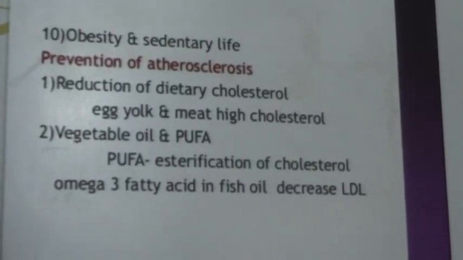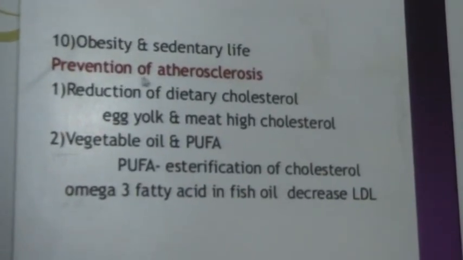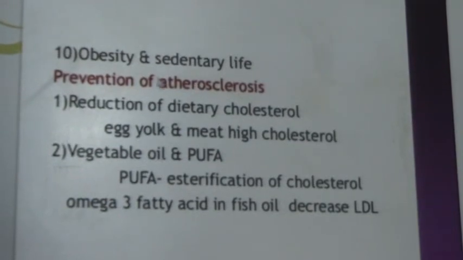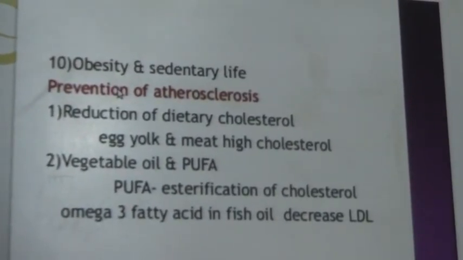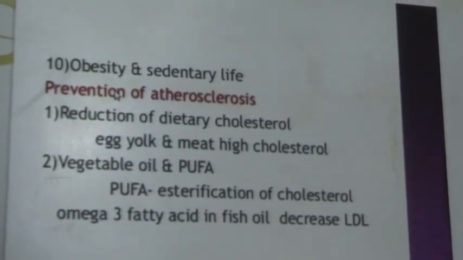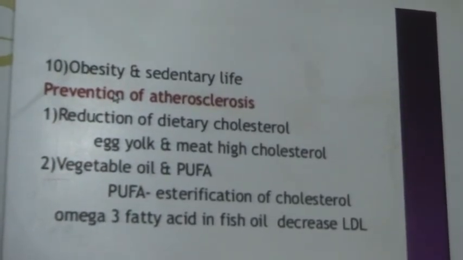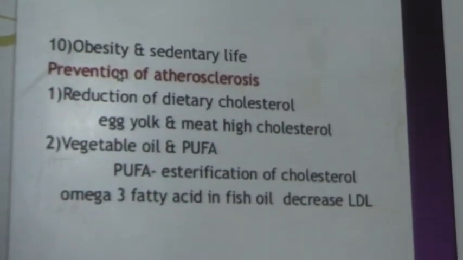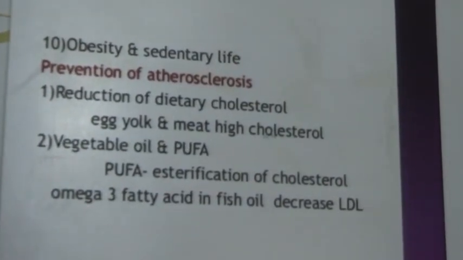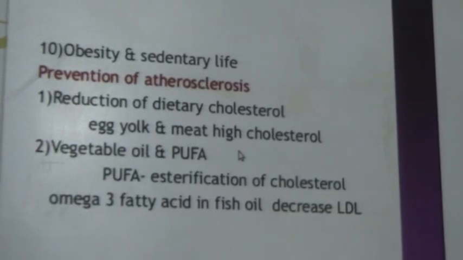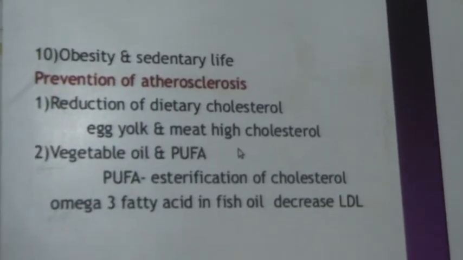Now other factors are obesity and a sedentary life. For prevention of atherosclerosis, we must maintain our BMI properly, in the range between 18.5 to 24.9, which is the normal range of BMI. Now reduce dietary cholesterol, so egg yolk and meat, which are high in cholesterol, should be reduced.